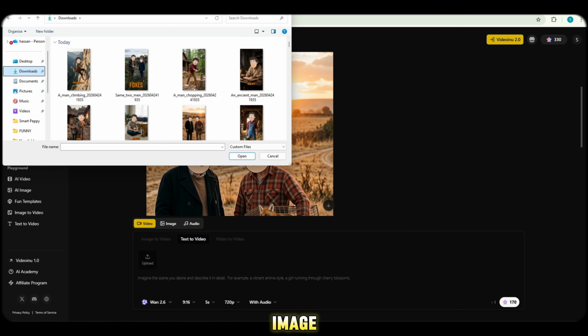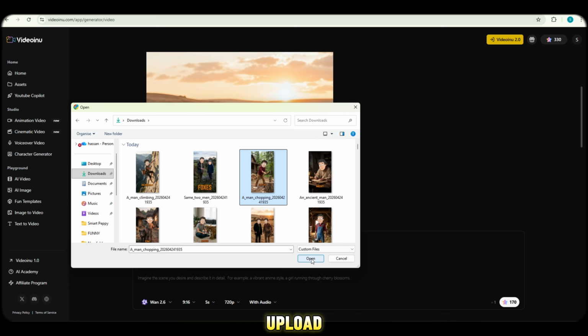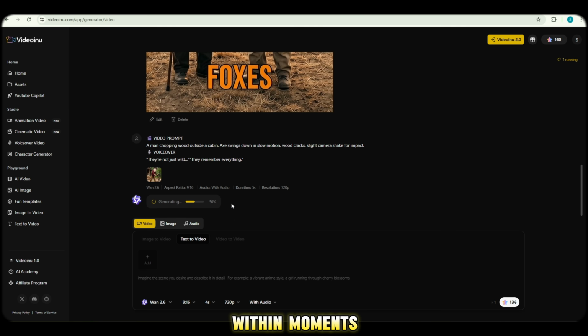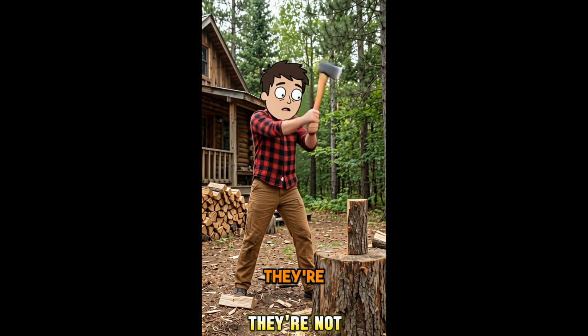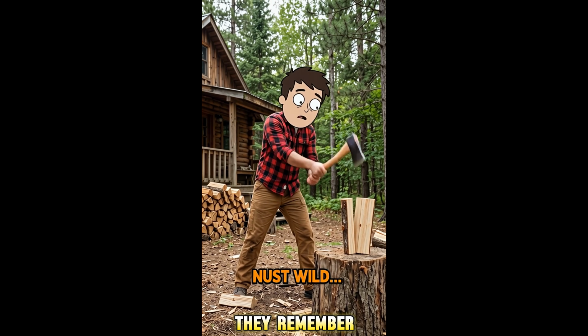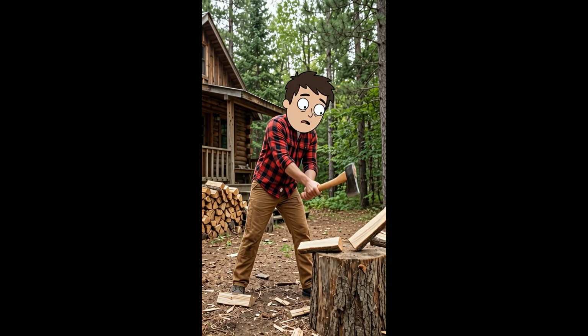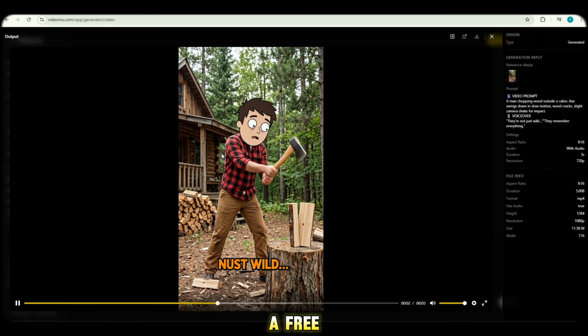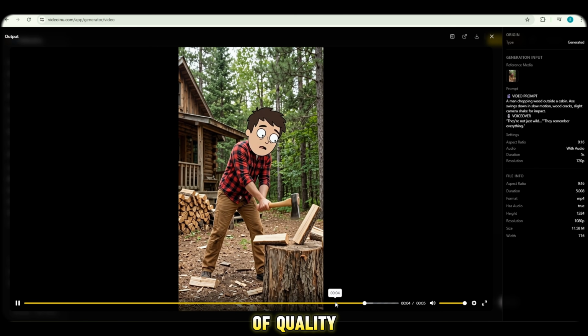Now I move to the second image, repeat the same process, upload, paste prompt, click generate, and again, within moments, the second video is ready. They're not just wild. They remember everything. And honestly, this result is again amazing. I was genuinely surprised that such a free tool can produce this level of quality.